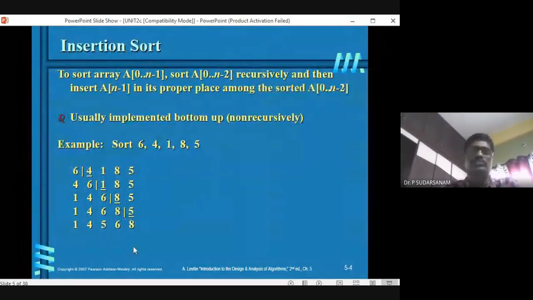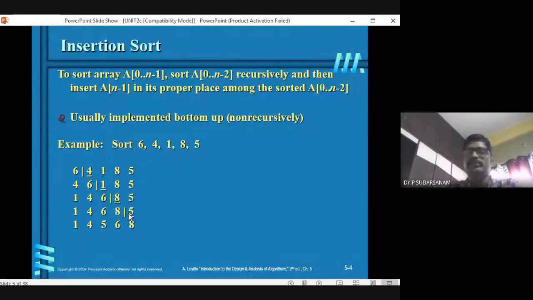Once again I'll tell you. See here, if you take the fifth element, I'll be writing for i is equal to 1 to n minus 1 do. Next, v is equal to A of i. Next, you have to access this location: j is equal to i minus 1.